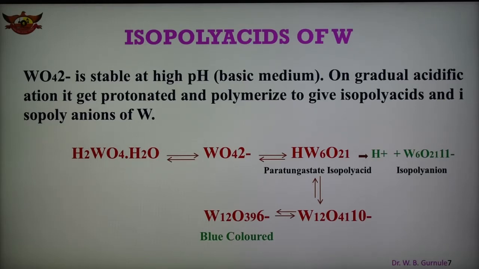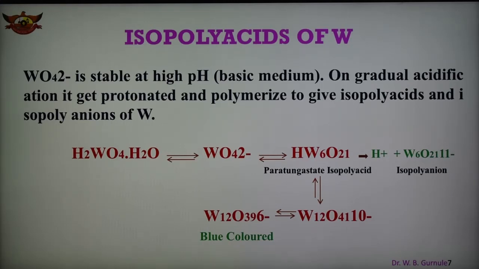So similar to molybdenum and chromium, tungsten also undergoes polymerization and protonation when the pH is lower. At higher pH, in basic medium, WO4 2- or the anhydride of tungsten is stable, but after gradually decreasing the pH, in acid medium, the monomer undergoes polymerization and gets protonated.